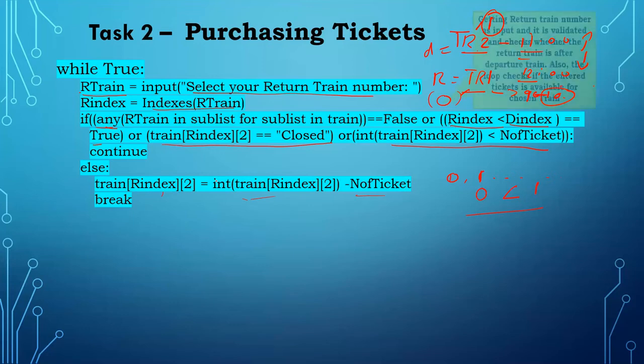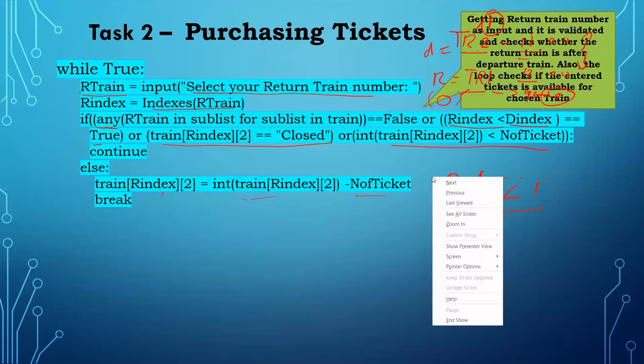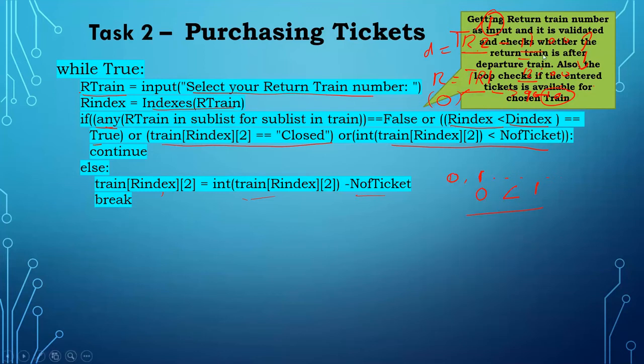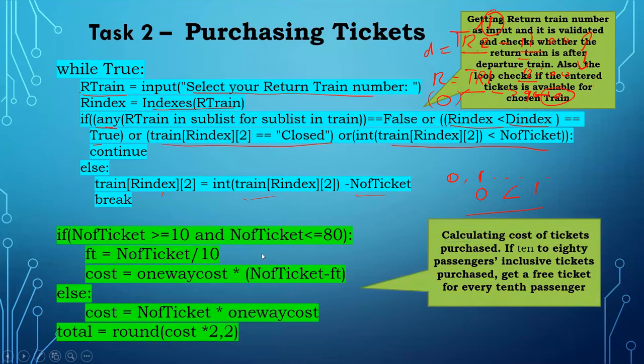Okay, and then annotations are there. I can remove the annotations. Here getting the return train, what I explained, that only is there. And next one, we have to calculate the tickets. What we are calculating is whether a discount is available or not. If you are purchasing greater than or equal to 10 and less than or equal to 80, I can give a discount. Discount means the 10th ticket is free.